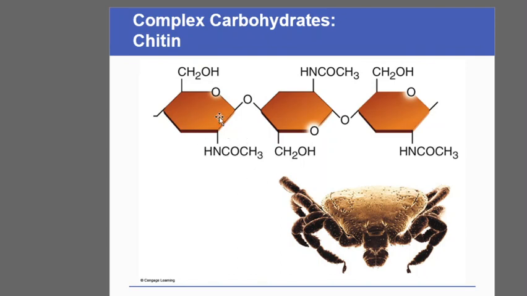At the 2' position we can find the N-acetyl chain attached to this glucose molecule. We call it an N-acetyl glucose, and because an amine group is attached over here, we call it an N-acetyl glucosamine. So chitin is one of the important polymers seen in the case of most of the animal skin. Most of the animals which are having tough skin.